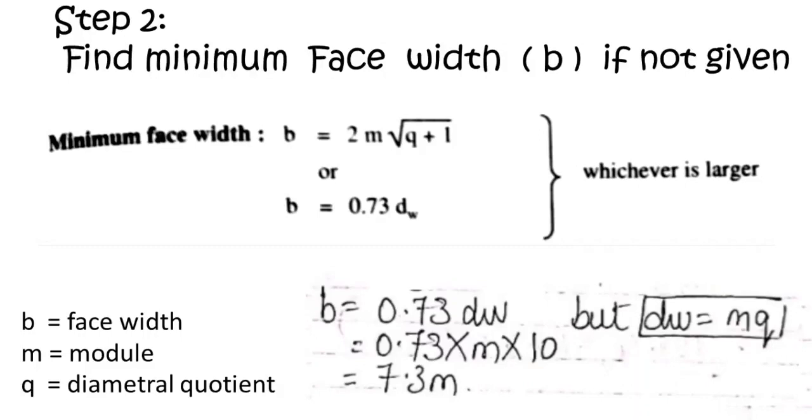Next, usually you have to select the formula for face width as either 2m under root q plus 1 or 0.73 dW, whichever is larger. But here in numerical they have already said that your face width is 0.73 times the pitch circle diameter of the worm. So I'm going to put down the value as, pitch circle diameter dW is MQ. So I'm going to put this as 0.73 into M into 10. So I will get my face width as 7.3 module.